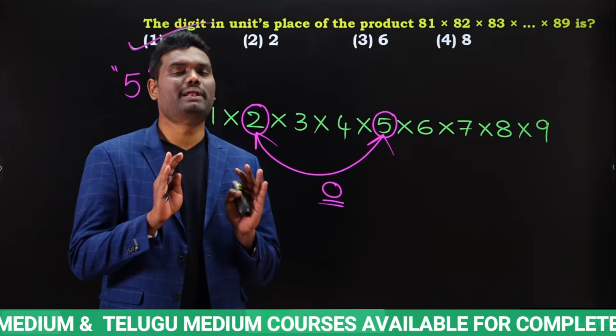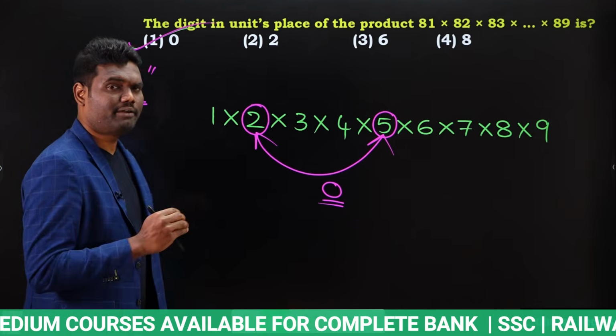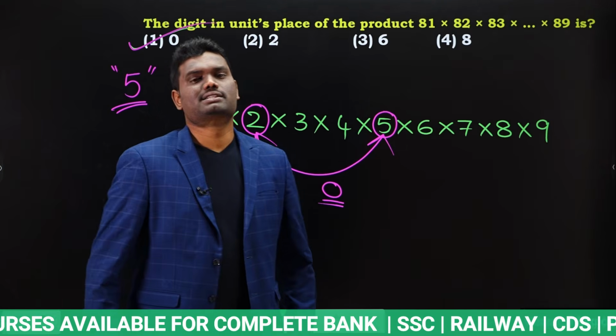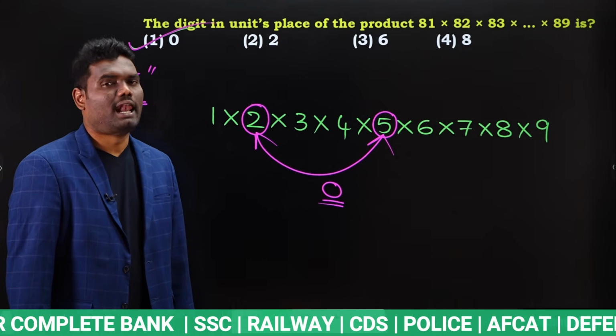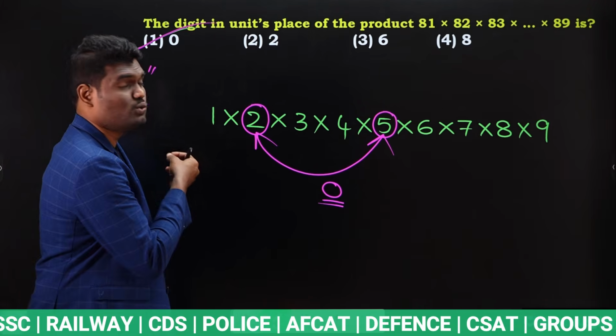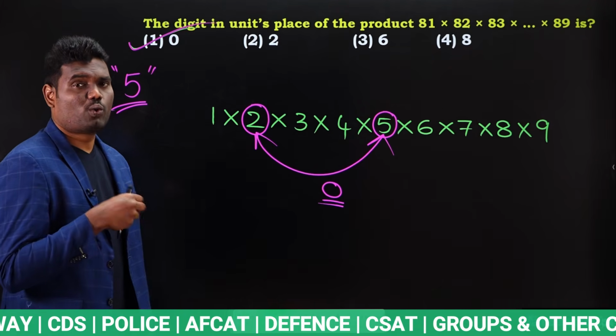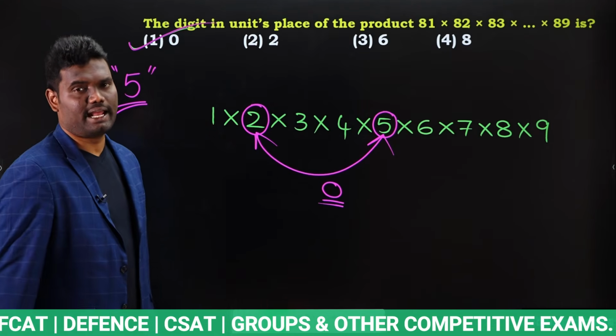Yes or no? So, simply remember this. Whenever you have 5 multiplied with any even number, last digit will be 0. 5 multiplied with any odd number, last digit will be 5. This is a very, very important point. Sometimes using this basic point, questions will be framed and you can mark those questions very, very easily in the examination.